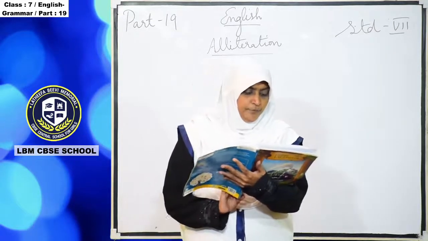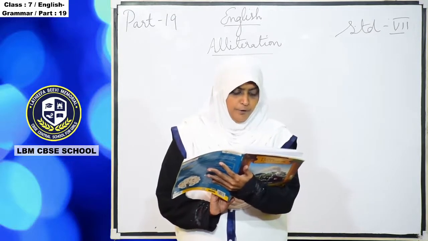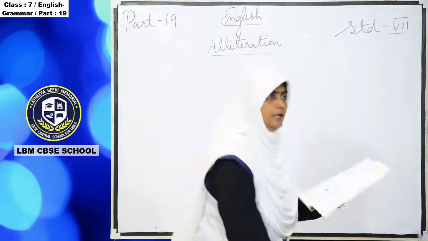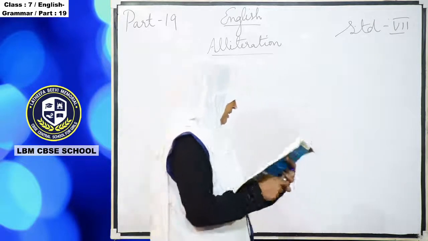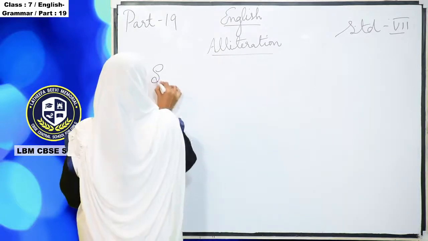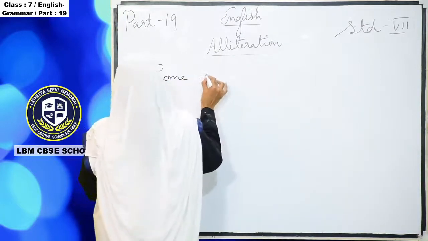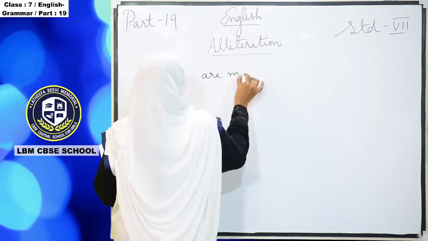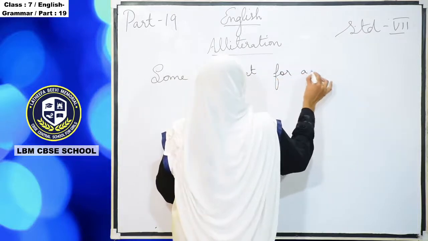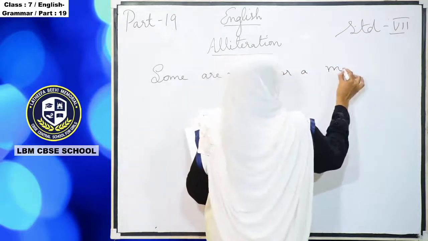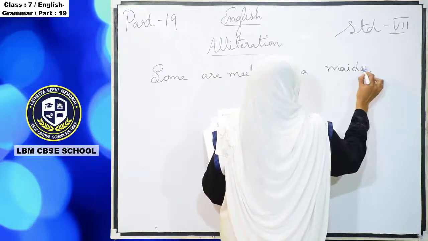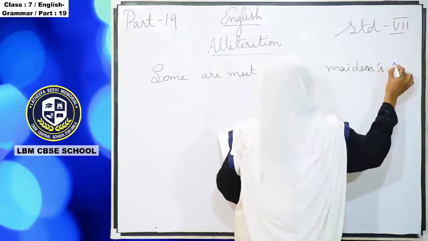Read this line from the poem. Some are meet for a maiden's wrist. So they have given one sentence from the poem. Okay, what is the sentence? Some are meet for a maiden's wrist.